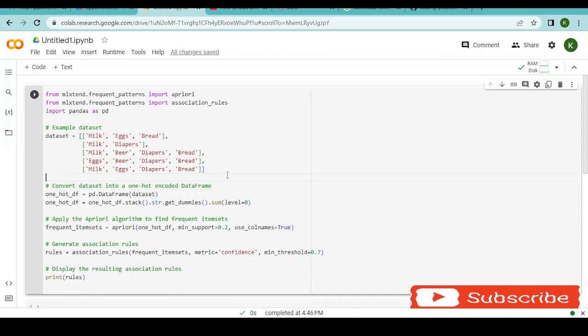Now, from the look of things, we can tell quite a number of things here. Bread has appeared in four of these transactions. Diapers has also appeared in four of these transactions. And in three, both bread and diapers have appeared together. We can also tell beer has appeared in two of these transactions, and eggs has appeared in three of these transactions. Milk appears in four of the transactions, and you can see that these are just five transactions.